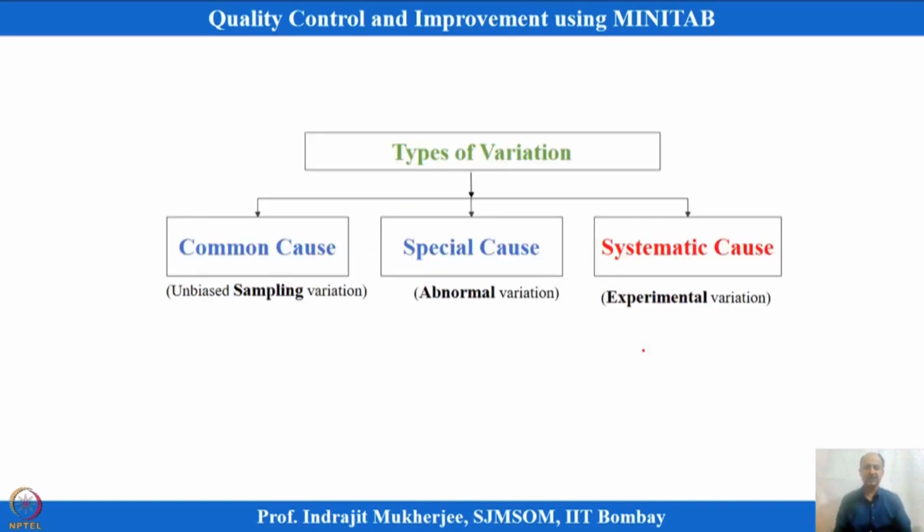So, the basic understanding over here is that there are types of variability, types of variation, which we have already spoken about, and I am providing some basic information as a recap. There are common cause variability in the process, and special cause abnormal variability, which is easy to detect based on the SPC process control chart. To understand the functional relationship between y and x, we have to induce variability by changing the factor x. If we can do that systematically, we can generate a function, and the function can be optimized.